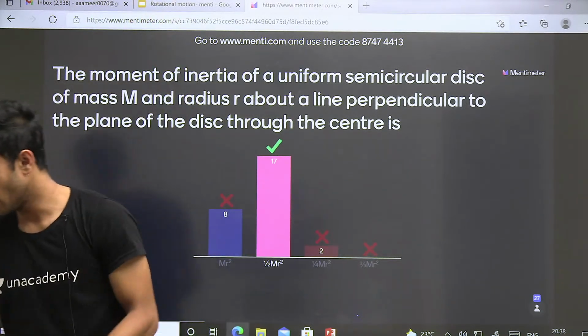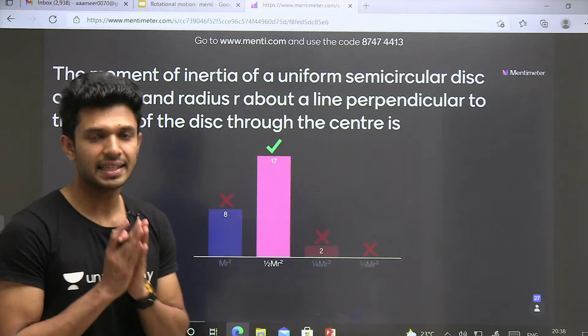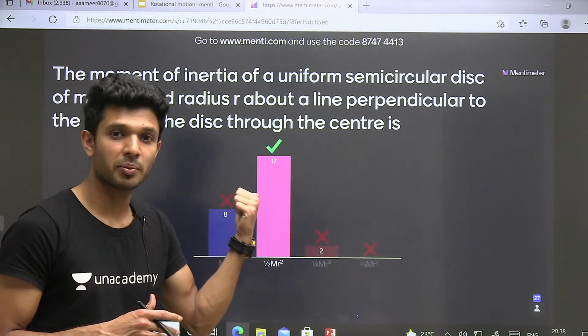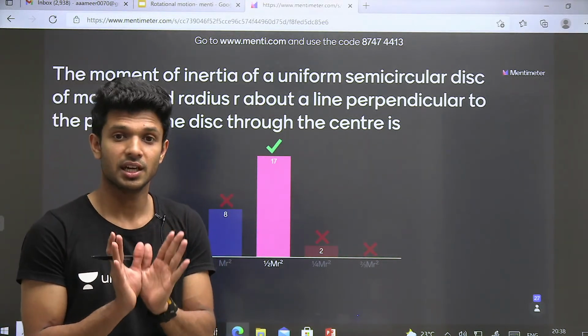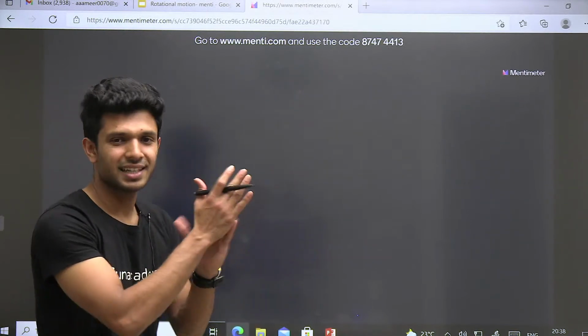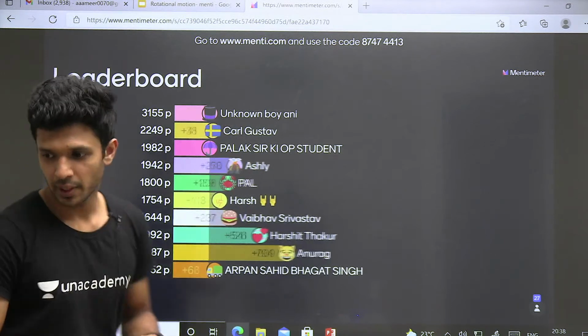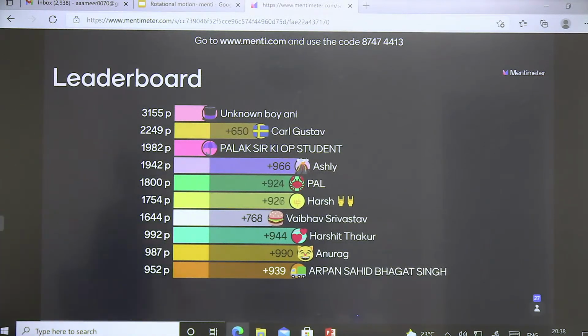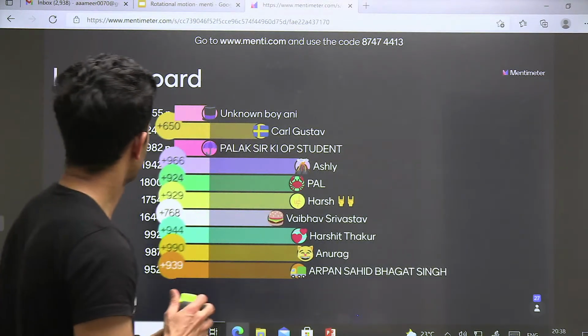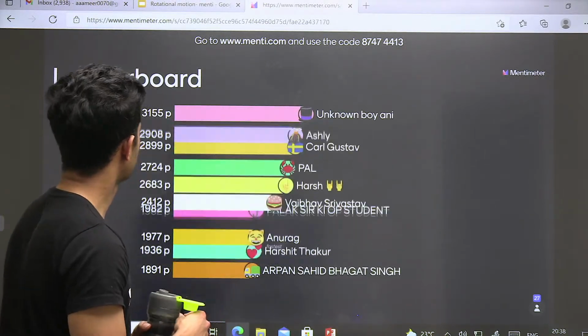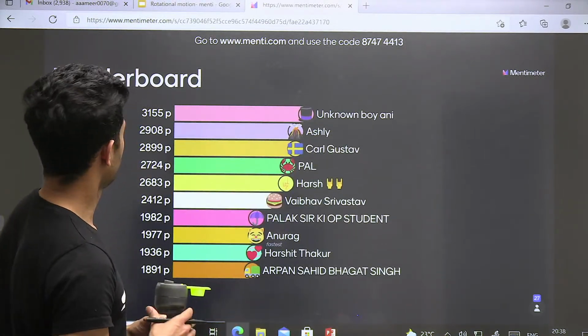17 students got the answer correct, right? I think you have given the answer as mr square by 2 by understanding the concept. Anyway, very good. Congrats. देखेगा लीडर बोर्ड पे क्या है. Very good.